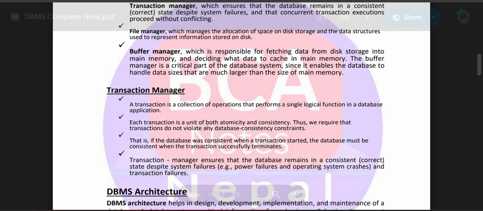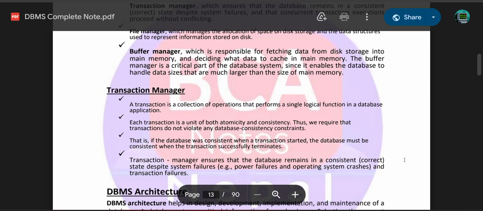Transaction manager. A transaction is a collection of operations that performs a single logical function in a database application. Each transaction is a unit of atomicity and consistency. Thus, we require that transactions do not violate any database consistency constraints. That is, if the database was consistent when the transaction started, the database must be consistent when the transaction successfully terminates. The transaction manager ensures that the database remains in a consistent, correct state despite system failures, for example power failures and operating system crashes, and transaction failures.